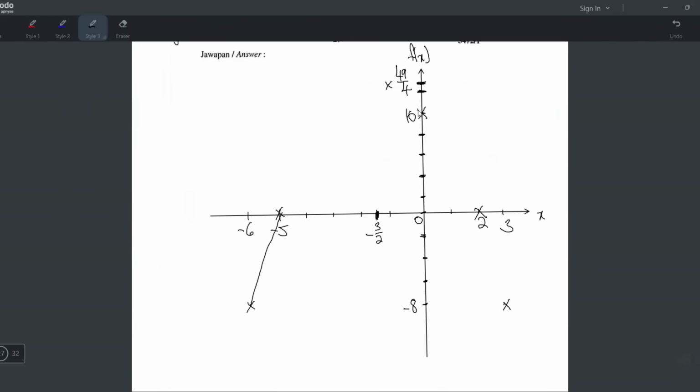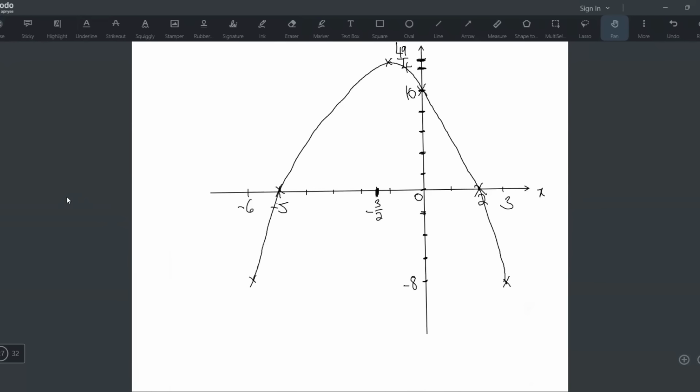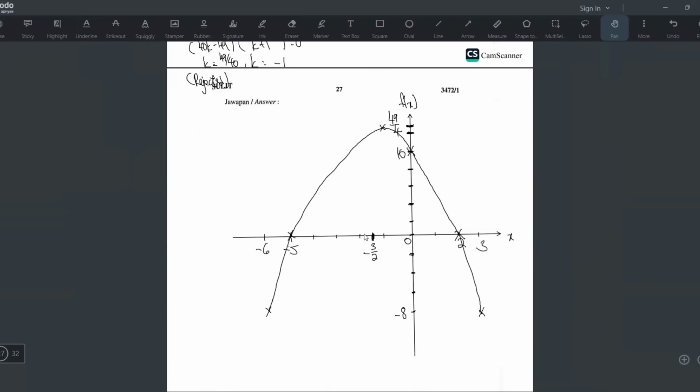Okay, I think I drew it very big. So this must be the maximum point. Okay, this is good enough, I think. Let me just adjust this a bit. -6, -8. Yeah, I think I drew it a little bit too big, but it's fine. They wanted me to sketch the graph. I'm done.